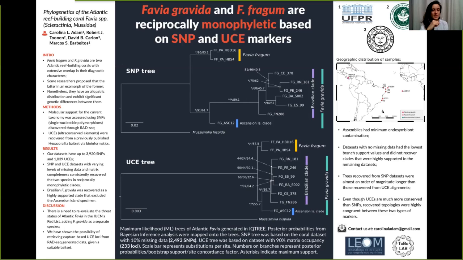We also observed that datasets with no missing data had the lowest branch support values and appeared to be too strict, and failed to recover some of the clades that were highly supported in the remaining datasets.